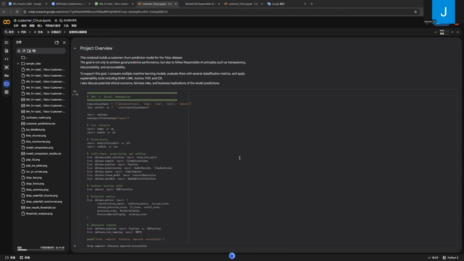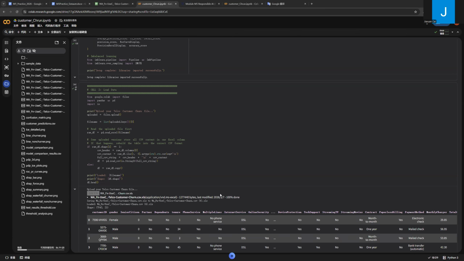To do this, I compare several machine learning models, evaluate them with different classification metrics, and apply explainability tools such as SHAP, LIME, anchor explanations, and PDP or ICE plots. I also discuss ethical considerations and how the model could be used responsibly in a business environment.